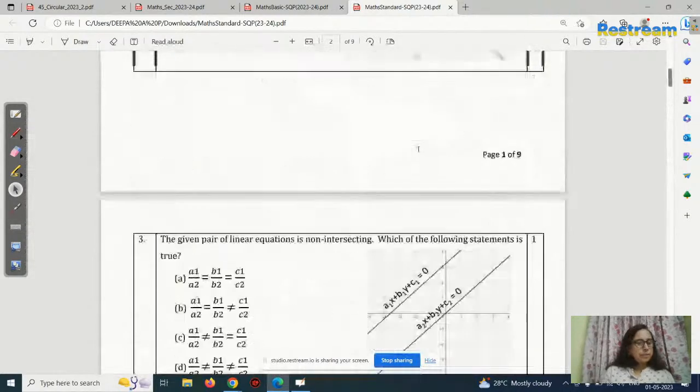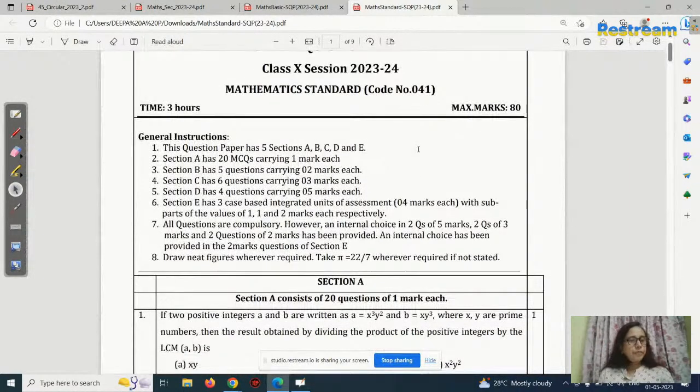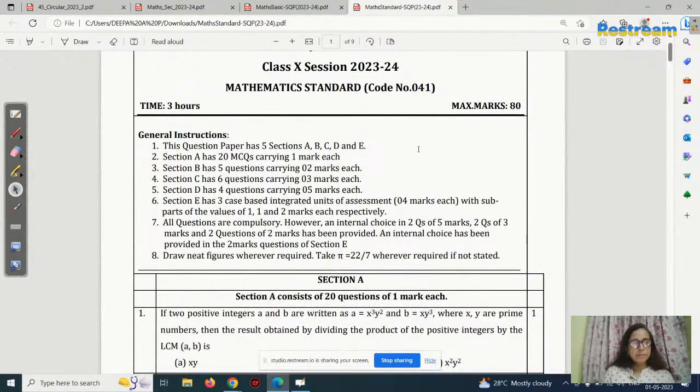Okay, so this way. Any doubt, children? If you have doubt, please ask me. I'll explain that. So I'm going to wind up this. I know that all of you are in vacation mode, but still, you keep in touch with the maths. Always I'm telling you, practice makes a man perfect. So you keep on practicing maths. You see why I'm showing this question paper. You have to be motivated towards maths.